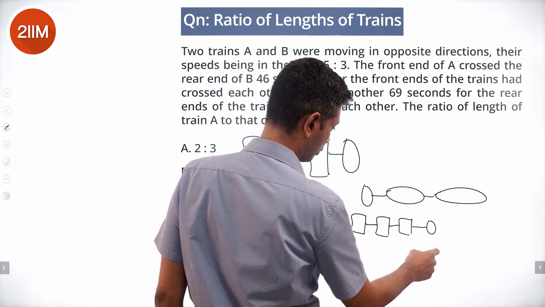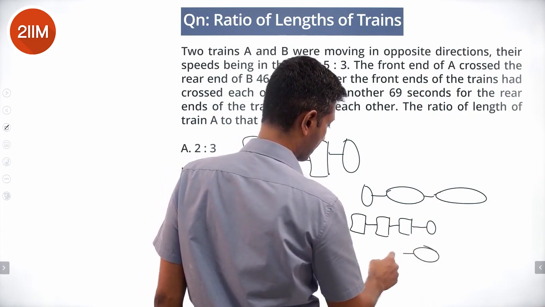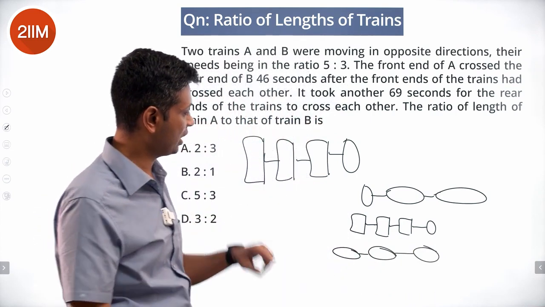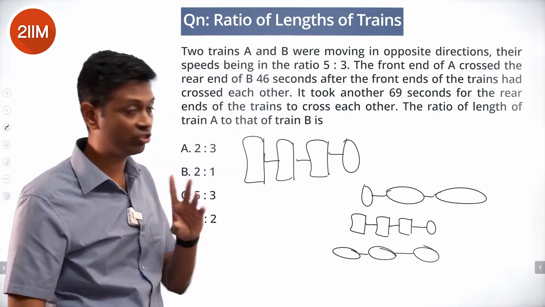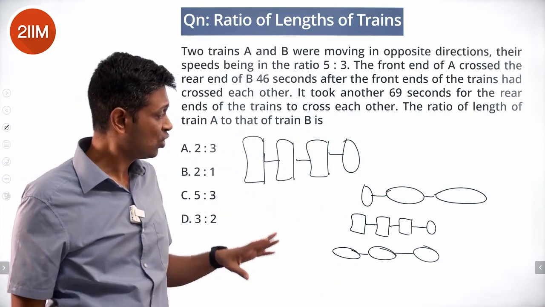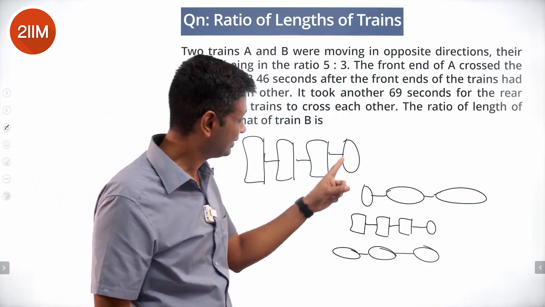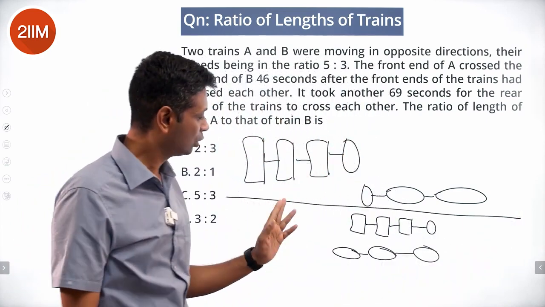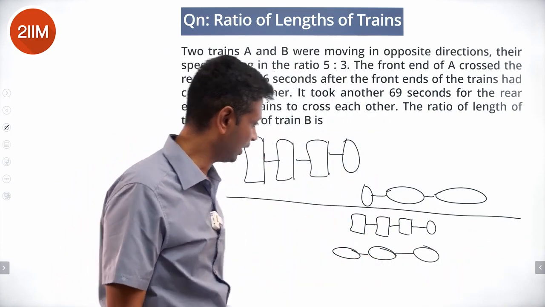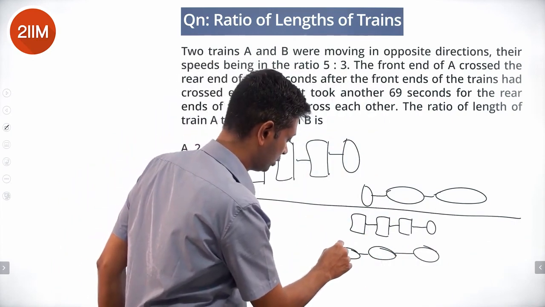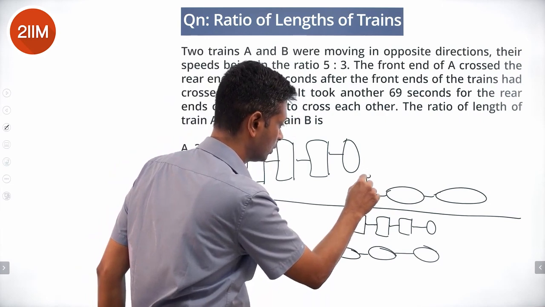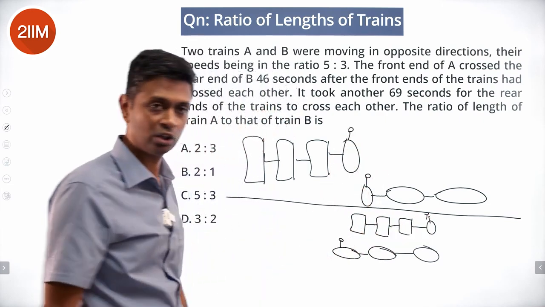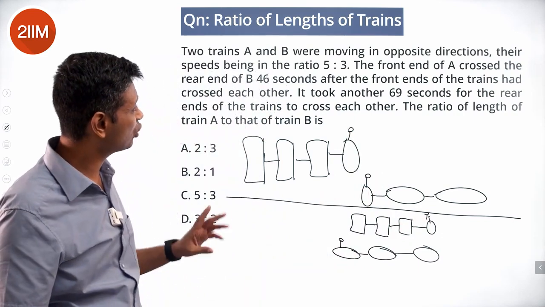This is the rear end of C. From this state to this state, it takes 46 seconds. Very interesting. 46 seconds to go from this phase to this phase. So from the front end, it crosses the rear end of C. So this is the engine of C. Some smoke coming out. Fine. So this takes 46 seconds.